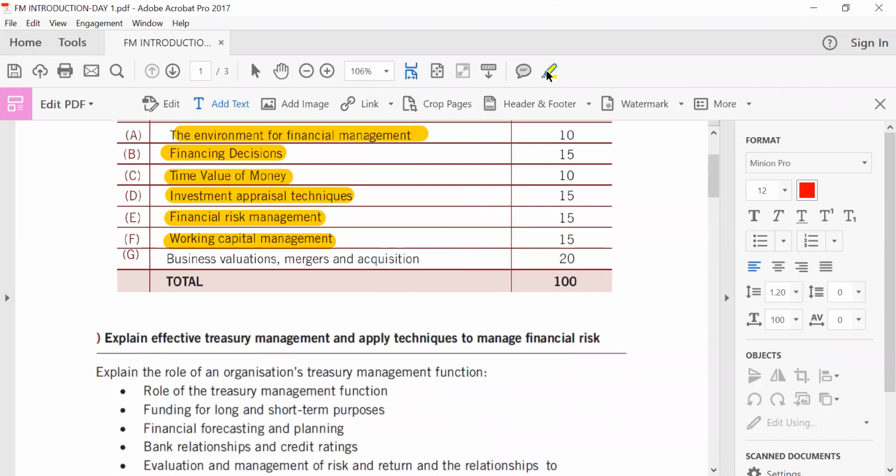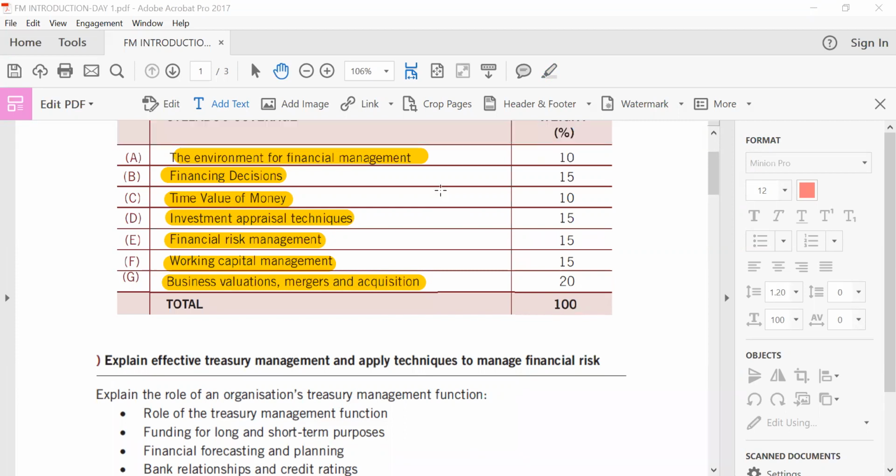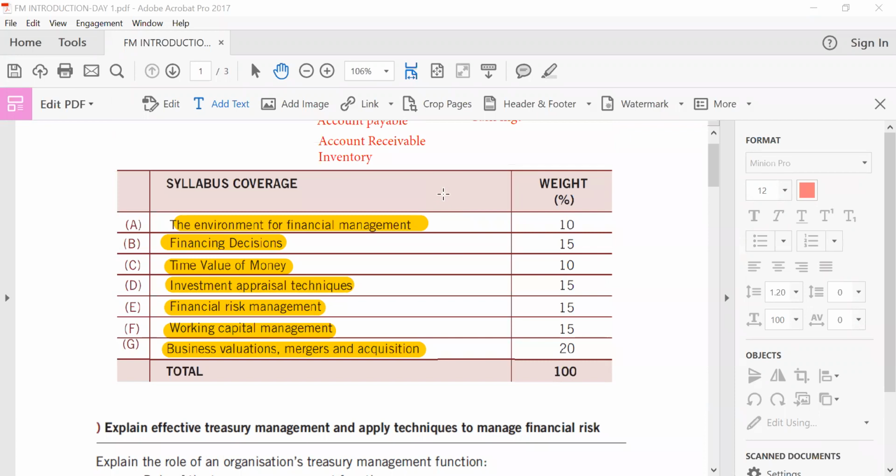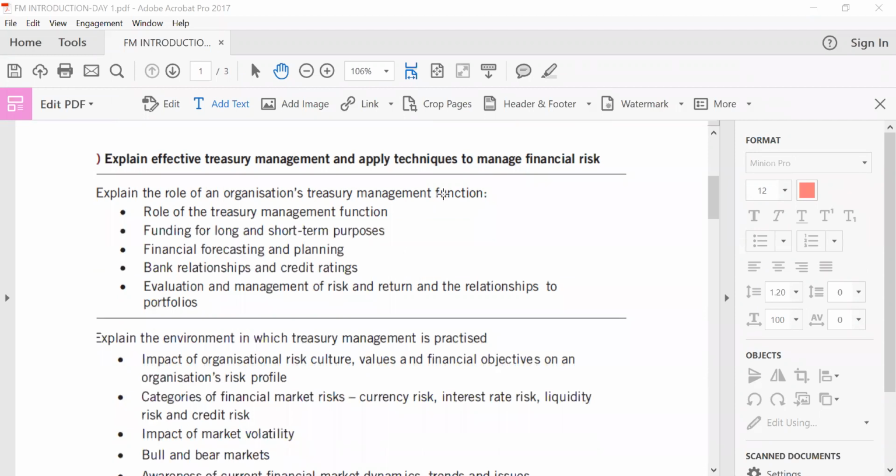And finally, our very good friend, which we tend to cherish most, issues pertaining to business valuation, mergers and acquisitions. So we'll be looking at these elements for our meeting. That is exactly what we are going to focus on to ensure that we wrap up financial management. But meeting you today is to just introduce you to financial management.